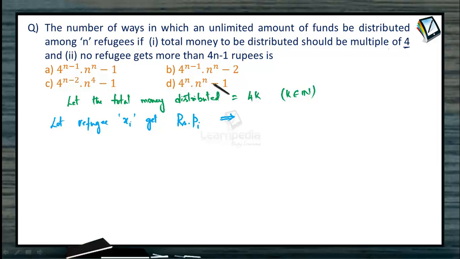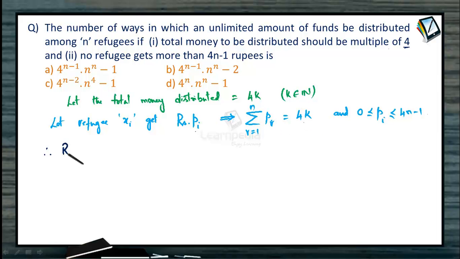So can we conclude, as the total money distributed is 4k, that the sum of r equal to 1 to n, the amounts pr obtained by each of the refugees, should be equal to 4k, right? And what is the important condition given? No refugee should get more than 4n minus 1 rupees, right? So that is also important to observe. Then the money received by each refugee pi should be between 0 and 4n minus 1. So now each refugee gets pi rupees and the sum of all the money received is 4k rupees.